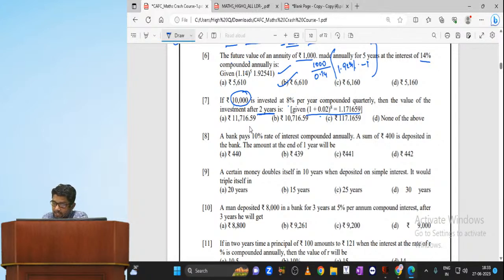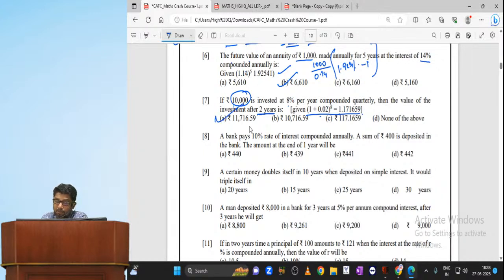Can you please get the answer, my dear? This value, 1.171659 multiplied by 10,000 rupees minus 10,000 rupees. Can you give me the answer? 0.1659. Am I right, my dear? Is it right? Option A.